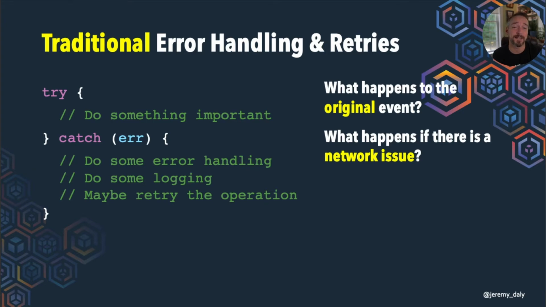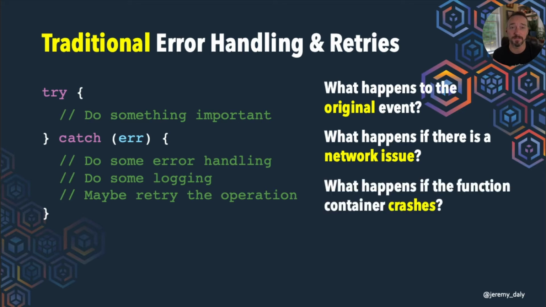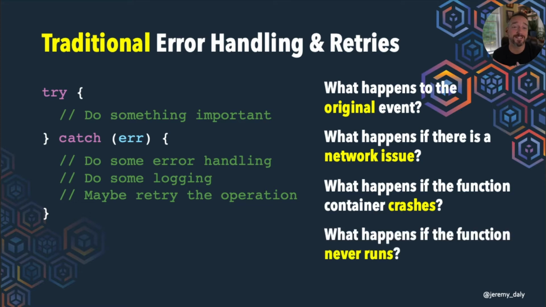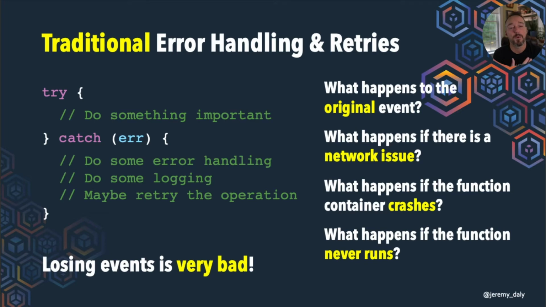The way that CloudWatch logs work is that when it writes those logs, it is an asynchronous process. So if there's something wrong with that network, you can lose CloudWatch events, and it is possible that you lose those log files. What happens if the container crashes midway through the application? This can happen when the memory gets exceeded or something happens and the function crashes, and then none of your logs are actually recorded. And what happens if the function itself just never runs? Let's say we get some error and the function just never gets triggered at all. Then what do we do with that, right? We know that losing events is very, very, very bad.